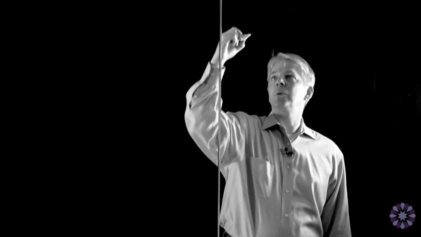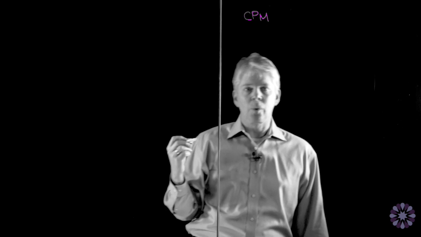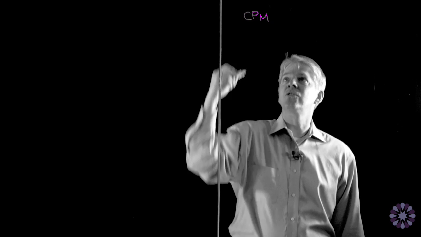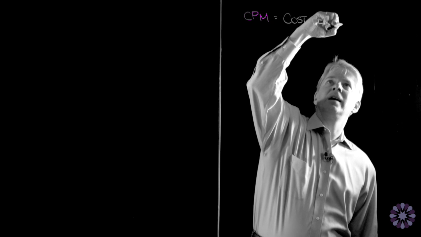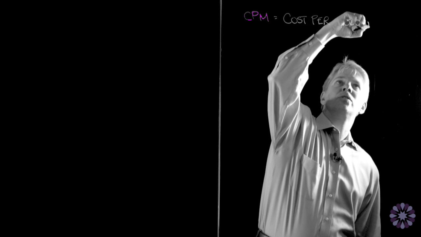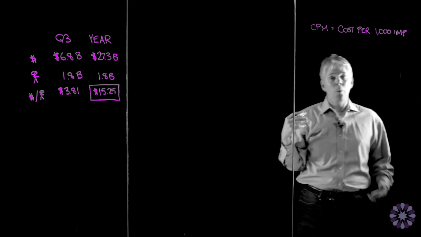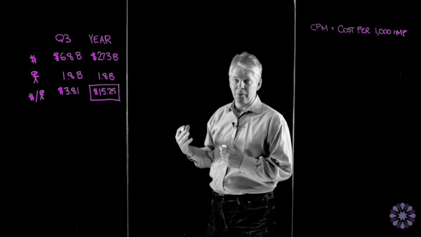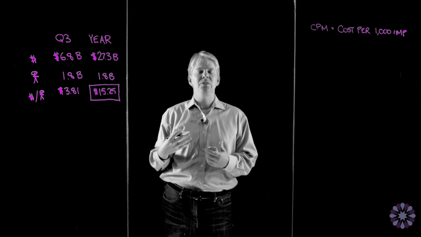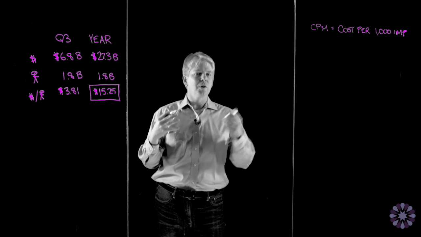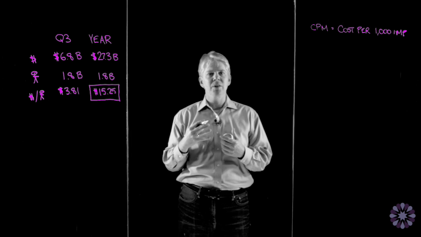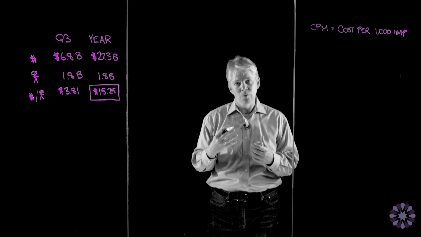So the first thing we have to do is define a little bit of terminology. Those of you in the digital advertising business are quite familiar with CPM, cost per thousand impressions. That's the standard baseline way of measuring advertising, 1,000 impressions. There are a lot of other ways to measure as well. You can do cost per view, CPV, cost per click, CPC. Again, there's lots of complexity. Just like the geographic complexity could really make this story more robust, it doesn't fundamentally change the nature of what we're trying to explain here.